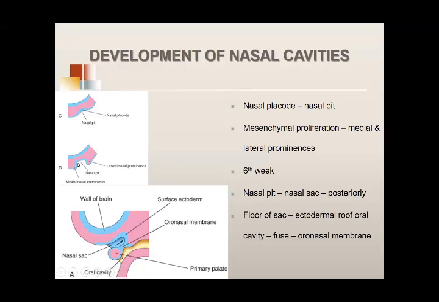The depressed area between the two prominences is called the nasal pit. Now by the 6th week, this nasal pit grows posteriorly and develops into what's called a nasal sac. Inferior to this nasal sac you have the oral cavity, so the floor is the oral cavity below it, and in its roof is the developing brain. Okay.